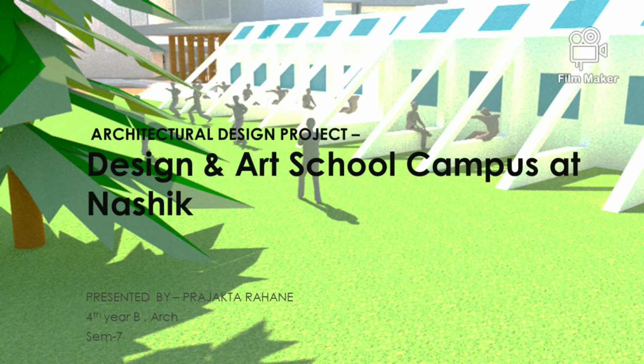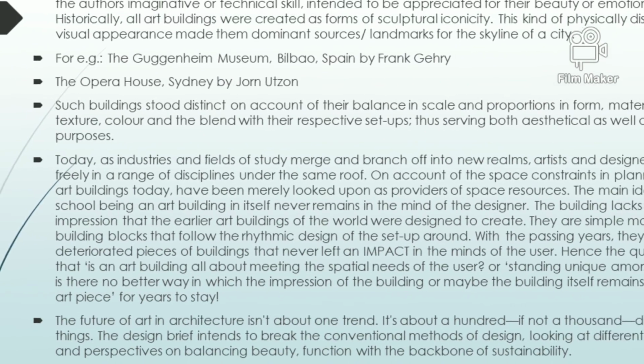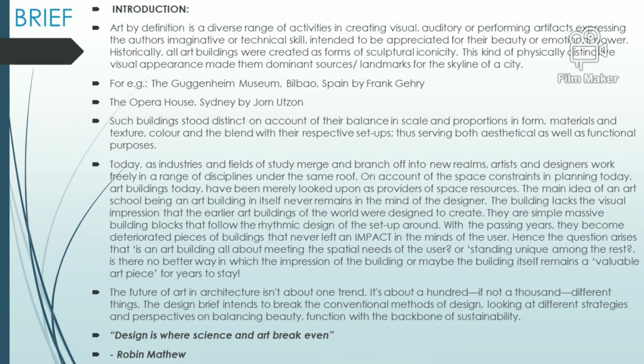My design topic is Art and Design School Campus and the site for design is Nasik. Brief: all art buildings were created as a form of sculptural iconicity. This kind of physical distinctive visual appearance made them dominant landmarks for the skyline of a city. Balance, form, material, texture, scale, color are the keywords.